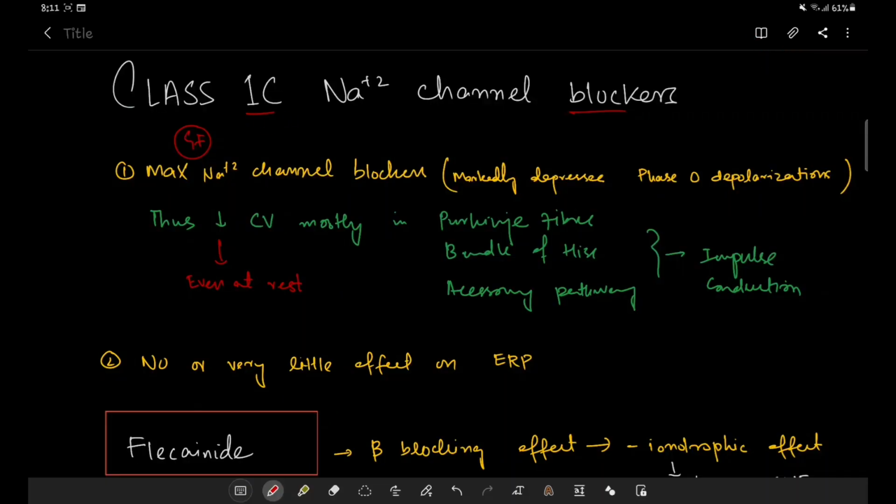Bismillahirrahmanirrahim. So in this lecture we are going to study the class 1C sodium channel blockers.